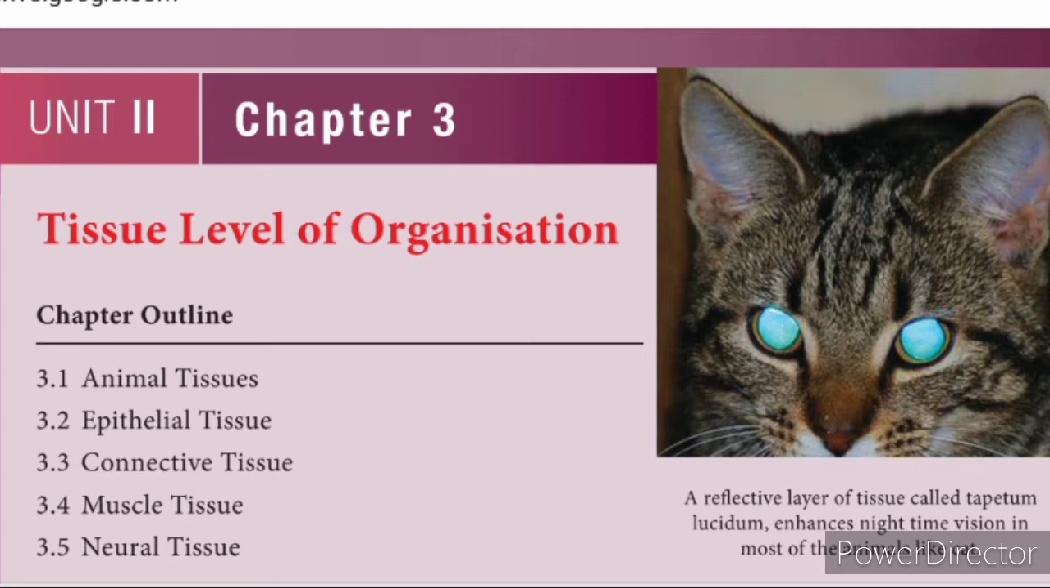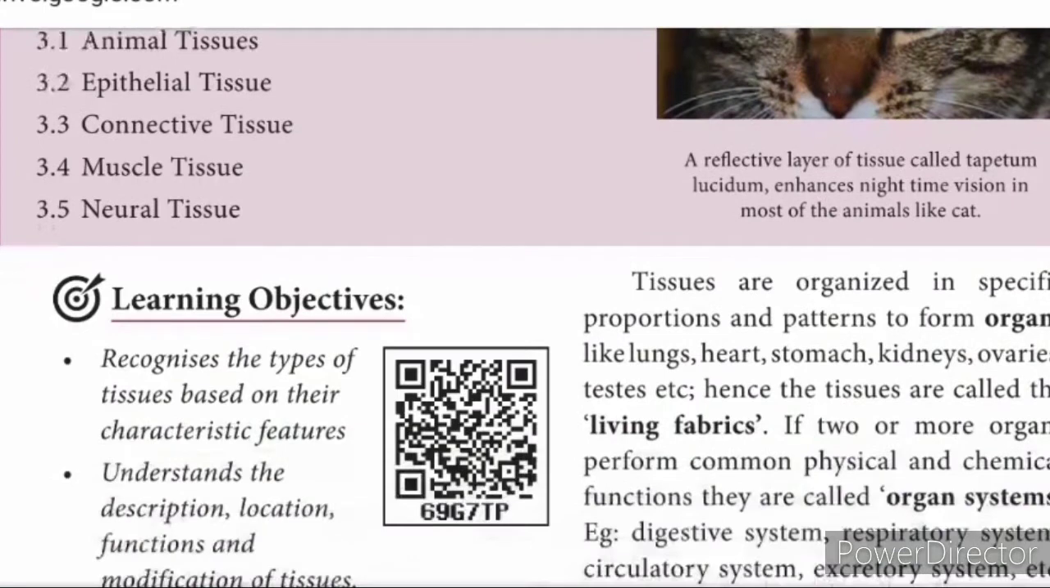So in this lesson you will be learning about tissues. Tissues are a group of cells similar in their structure and function. Animal tissues, epithelial tissue, connective tissue, muscle tissue and neural tissue are discussed in this lesson. Tissues are organized in specific proportion and pattern to form organs. Tissues are also called living fabrics.